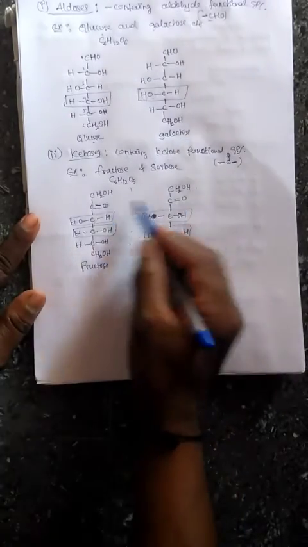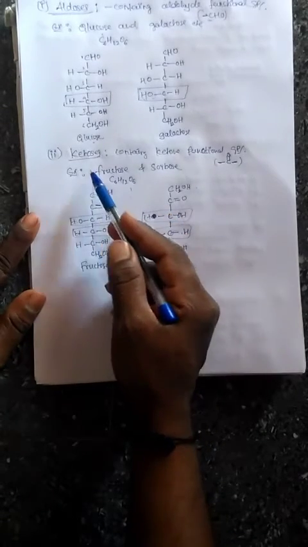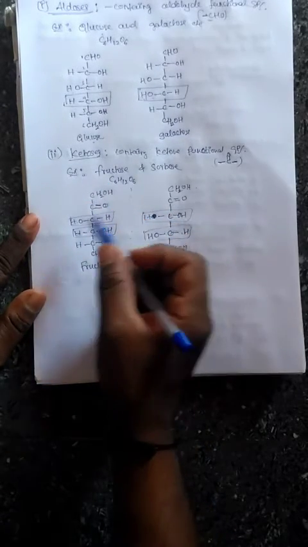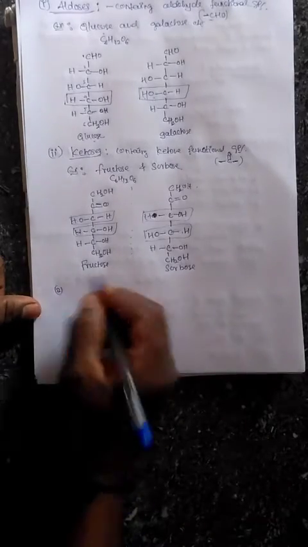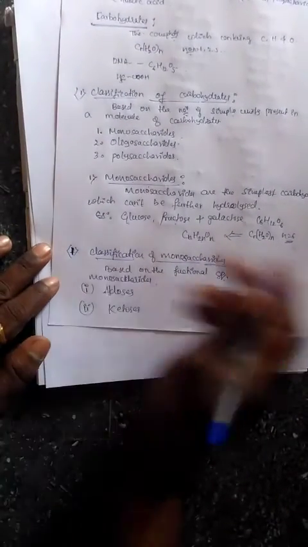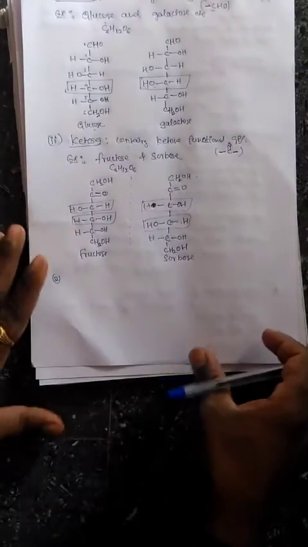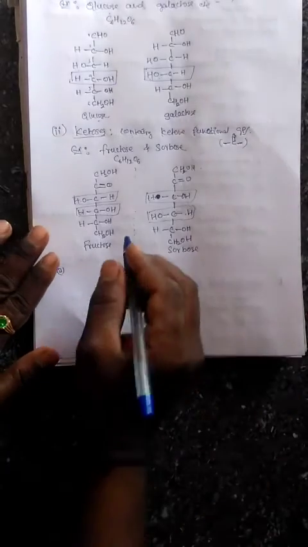Here we can observe the ketone as a functional group, hence we call them ketose monosaccharides. These are the monosaccharides containing a ketone functional group. This is the classification of monosaccharides based on the functional group into two types, aldose and ketose. Then examples we are learning along with structures. Then again the monosaccharides are classified based on the number of carbon atoms. So this is the first, the general classification. Now take the second one, that is classification of monosaccharides on the basis of number of carbon atoms.